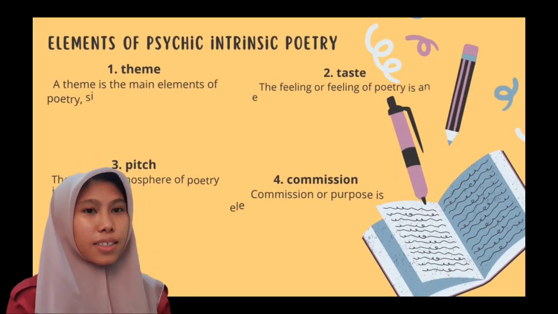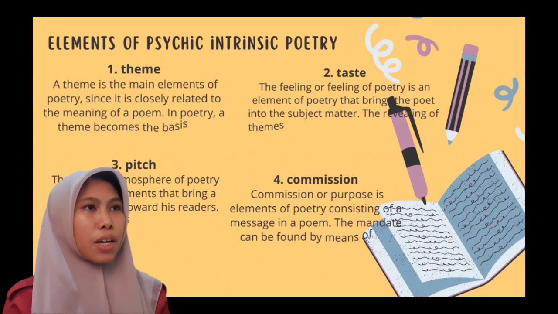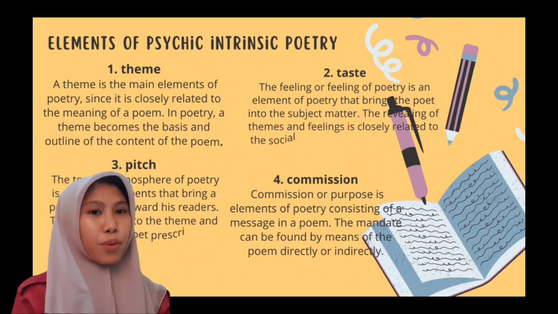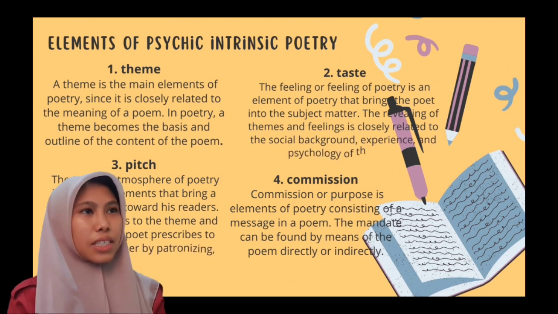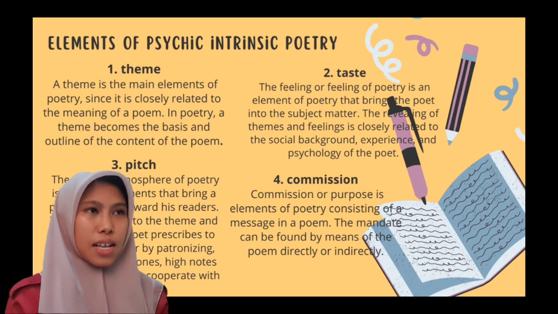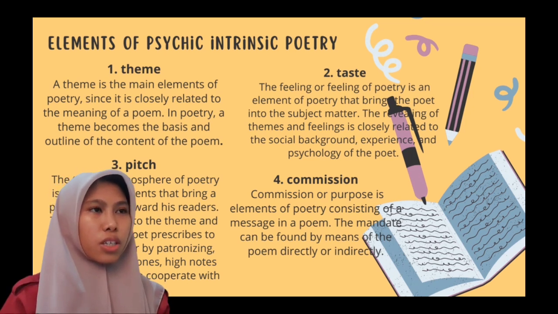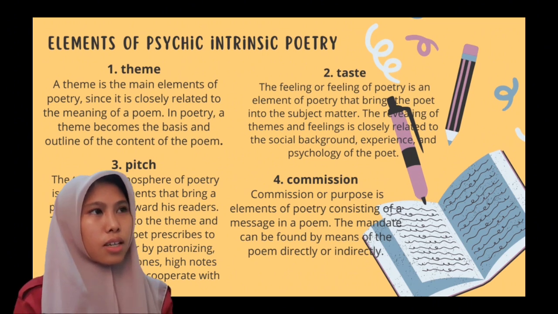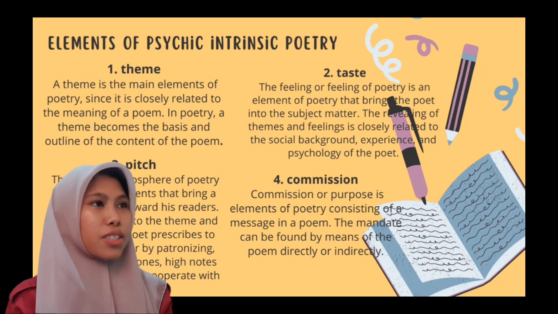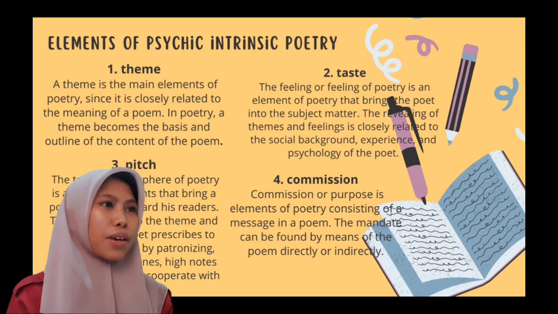Elements of psychic intrinsic poetry. The first one is theme. A theme is the main element of poetry, since it is closely related to the meaning of a poem. In poetry, a theme becomes the basis and outline of the content of the poem. 2. Feeling. The feeling of poetry is an element that brings the poet's subject matter. The theme and feeling are closely related to the social background, experience, and psychology of the poet.